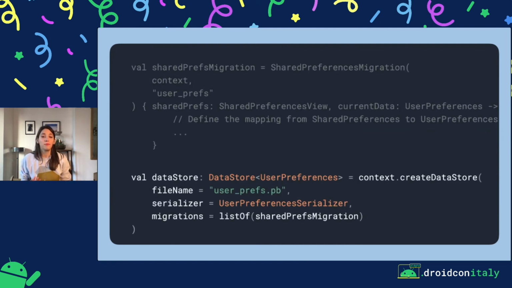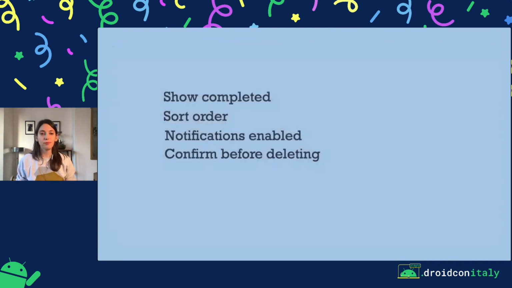Then you have to add this migration to the list of migrations when you create the data store. So a lot of times when you think about our application, we might have values like this that are saved in preferences. So something like show completed, sort order, whether notifications are enabled, and so on.